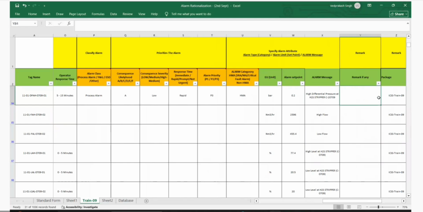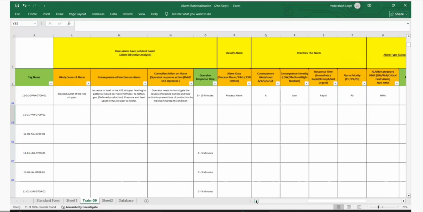What I can't understand is, if I lose the production from my train, how will the alarm be P3? Chairman, when the consequence is loss of production, how is the alarm prioritized as P3? No, because losing the production here is 110,000 barrels, I lose my train production per day.